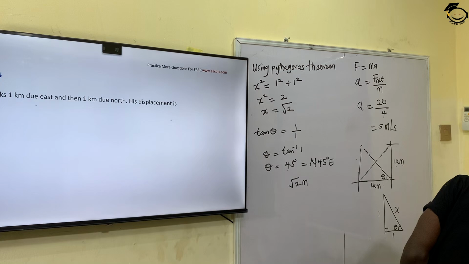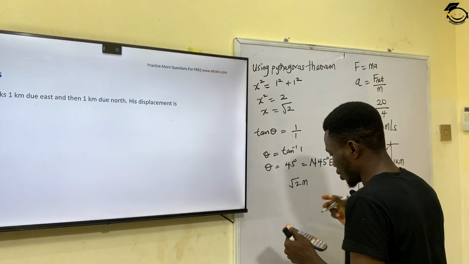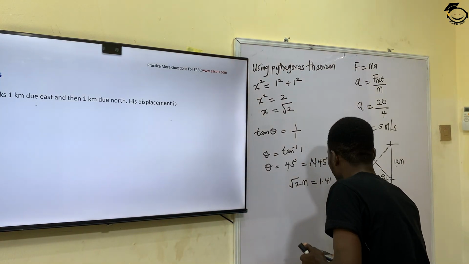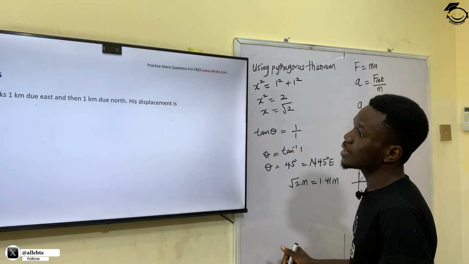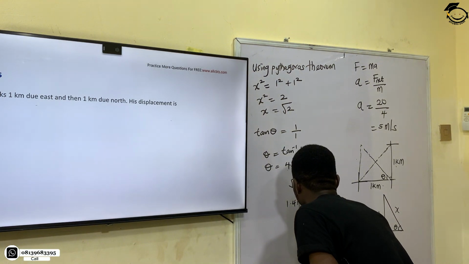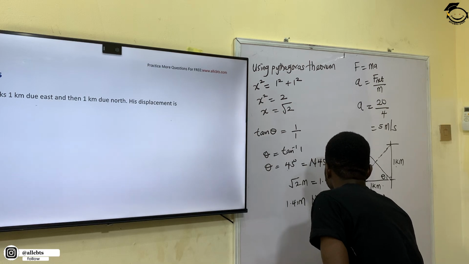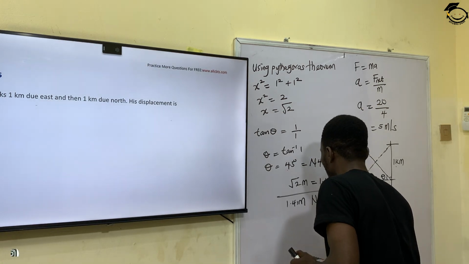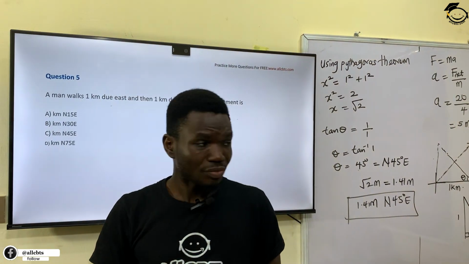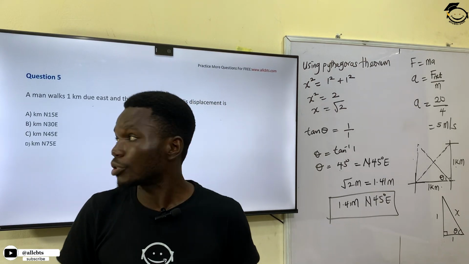And root 2, you can also put it in decimals. If you put it in decimal, what you're going to be having is 1.41. So both the direction and the displacement is going to be 1.41, north 45 degrees east. So this is the displacement of the man.